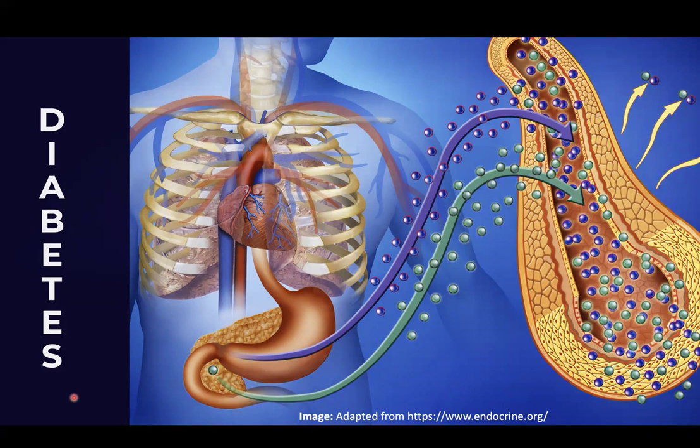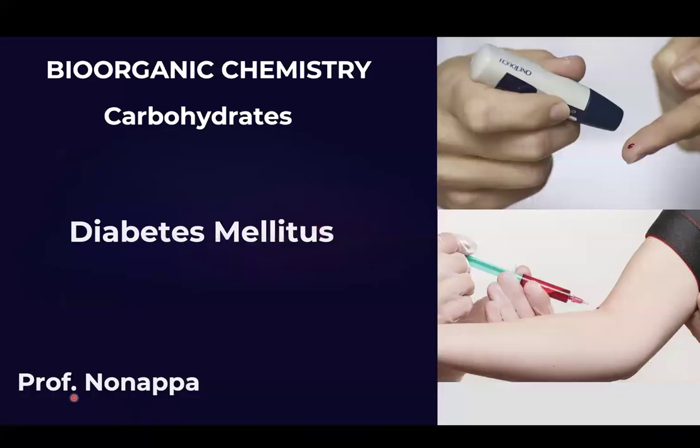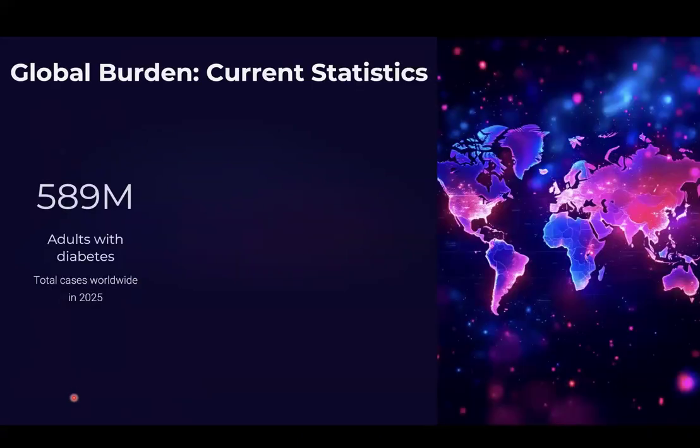Today we are going to look at one of the greatest healthcare challenges of the 21st century, diabetes. We will see how it is related to carbohydrates, its origin, global economic burden, and some of the scientific breakthroughs in diabetes. In 2025 alone, 589 million adults were diagnosed with diabetes.